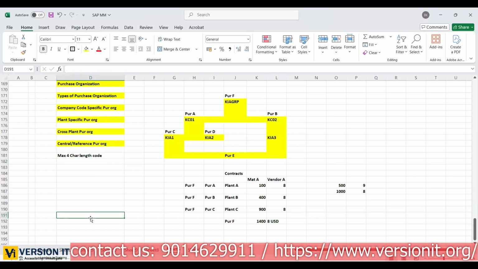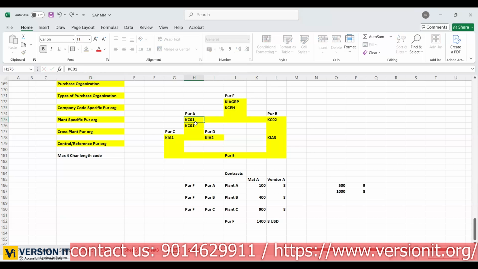It can be numbers, letters, alphanumeric, whatever it can be. Max 4 character length code. So let us use any code. For central level purpose, KCEN, I'll take Kia Central. For this one, I will use KC01 only.